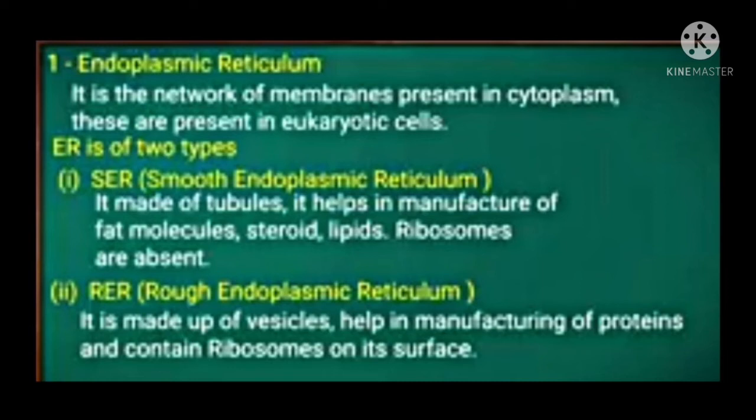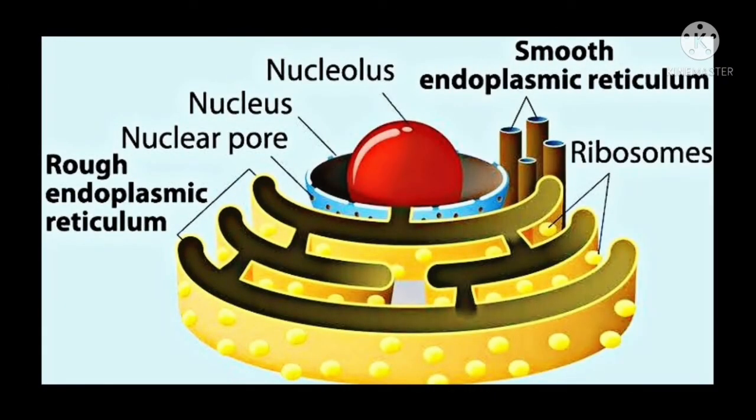That is, first one is endoplasmic reticulum. Endoplasmic reticulum means it is the network of membrane which is present in the cytoplasm, and they are the key features of only eukaryotic cells. Depending upon the presence and absence of ribosome, endoplasmic reticulum is of two types, that is smooth endoplasmic reticulum and rough endoplasmic reticulum. Smooth endoplasmic reticulum is made up of tubules. We can see in the picture a pipe like structure, that is known as tubules, and it helps in the manufacturing of fat molecules, lipids and steroids, and the ribosomes are absent in this, hence they are called as smooth endoplasmic reticulum.